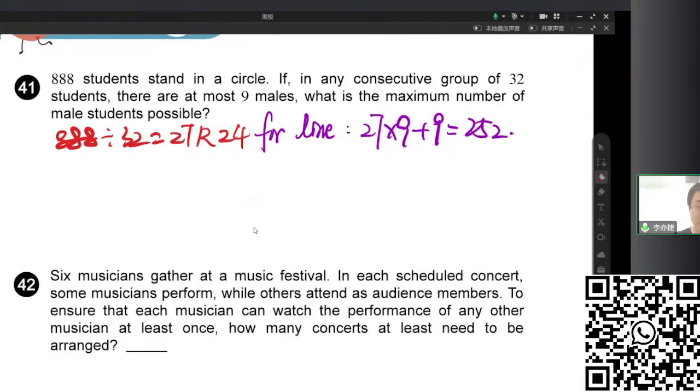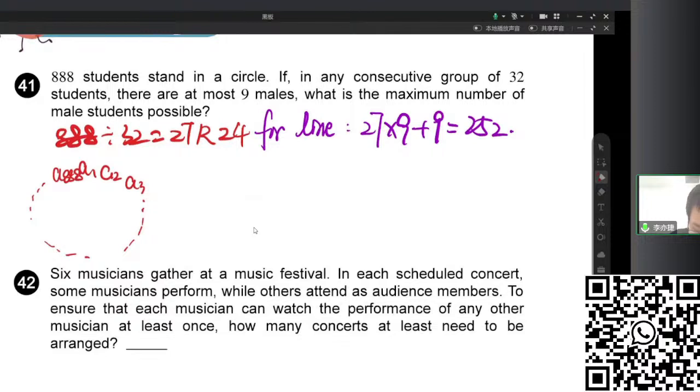For a circle, we should ensure that every group from the first to the last works. So we determine it by calculating a total value. We name the students A1 to A888, and give each person a value: if male, 1; if female, 0. So the value for each is either 1 or 0, where 1 is male and 0 is female.